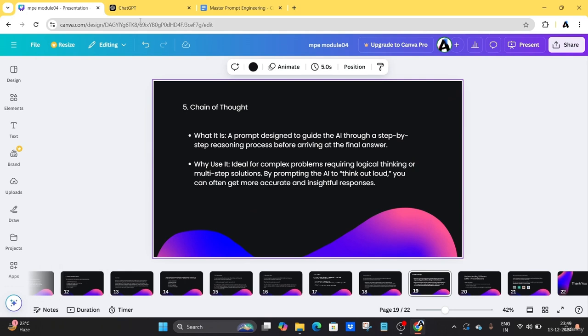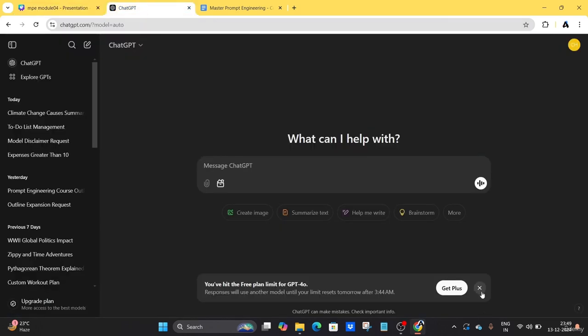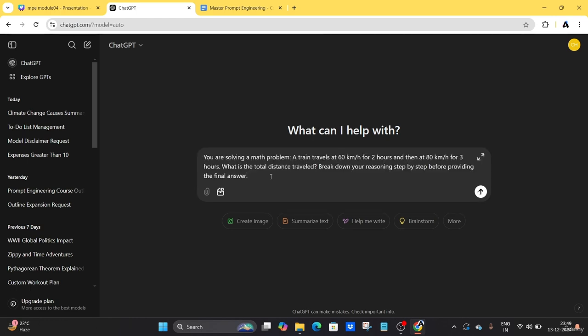Let's jump into that. I am already in ChatGPT. I have written a basic prompt, right? I will just copy it and paste it here. You can see here: you are solving a math problem. A train travels at 60 kilometers per hour for 2 hours and then at 80 kilometers per hour for 3 hours. What is the total distance traveled? Break down your reasoning step by step before providing the final answer.